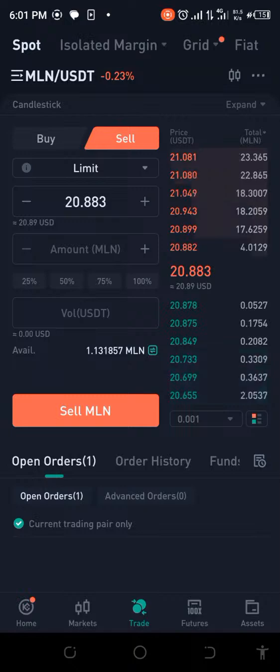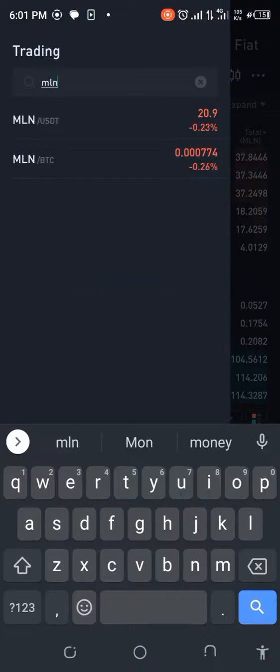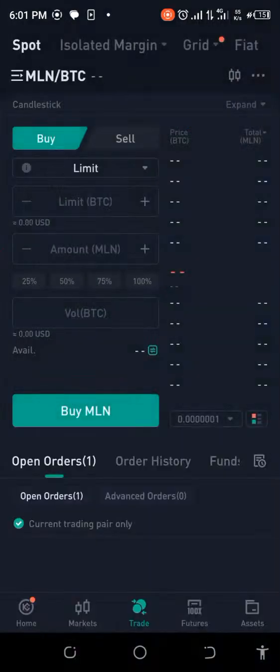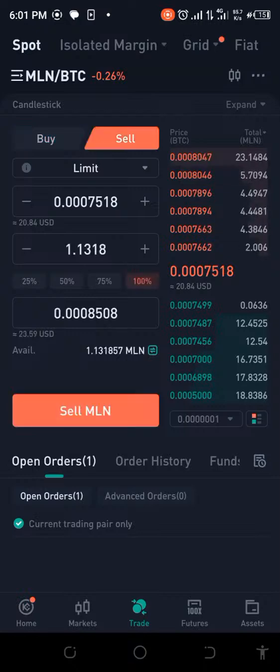Let me see what we have here. This is currently the price. But let's go back to our MLN. I just saw it as green. That's why I said, let me just cross over. We have two escape routes, so don't worry. Let's go ahead and do this. We're going to be selling 100%. Let's see what this is going to give us.